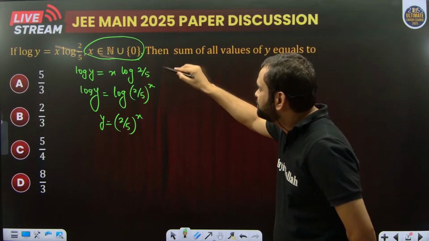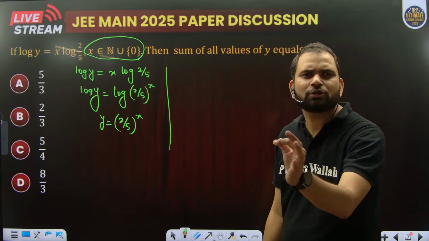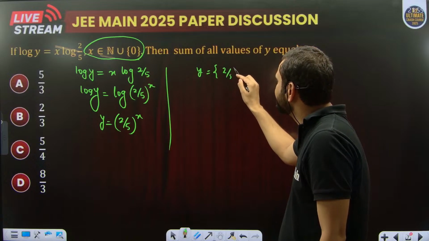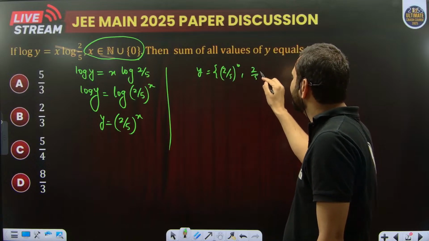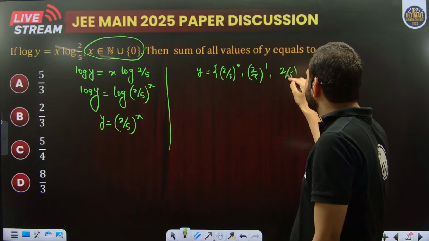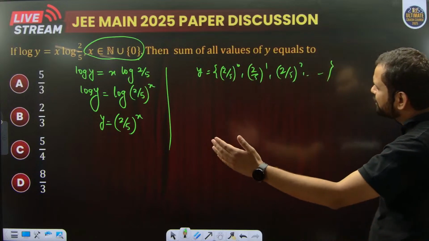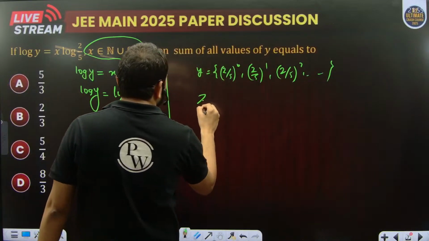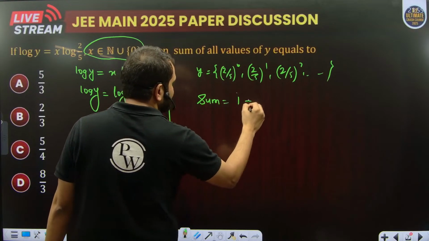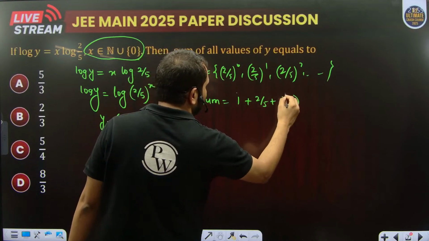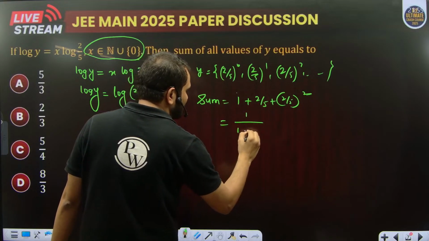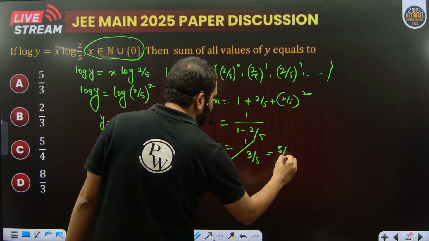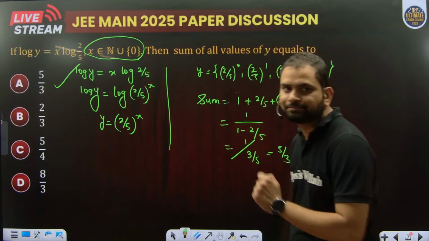So what are the values of x? 0, 1, 2, 3, 4. So what are the possible values of y? 2 by 5 raised to power 0, 2 by 5 raised to power 1, 2 by 5 raised to power 2 and so on. We have to find the sum of all these possible values of y, which is a GP. So the required sum is 1 divided by 1 minus 2 by 5, or 1 divided by 3 by 5, that is 5 by 3. Option number A.